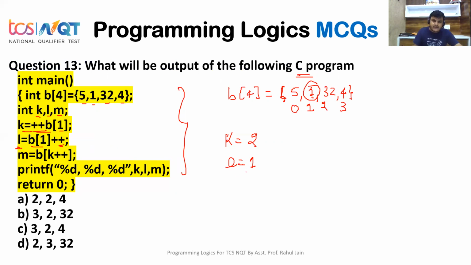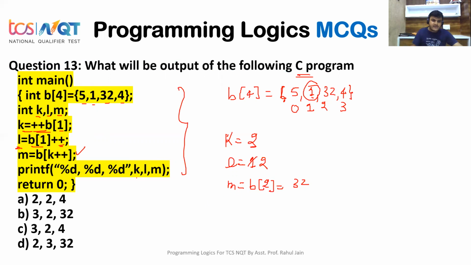So we have currently 1 and I am evaluating M equals B[K++], but what is B[K++]? B and K plus plus. What is the value of K? 2. And 2 plus plus, post increment is there. So what is B[2]? B[2] is nothing but 32. Now, as we come to this statement, post increment would make it 2. What will post increment make it? It will make it 2.